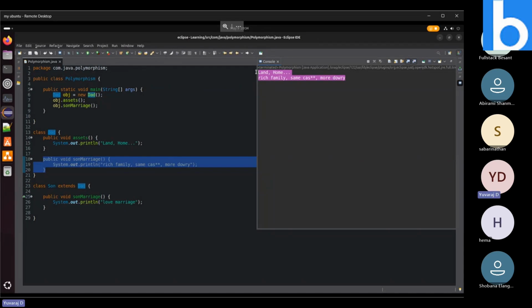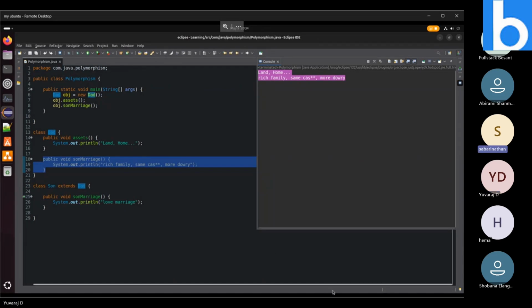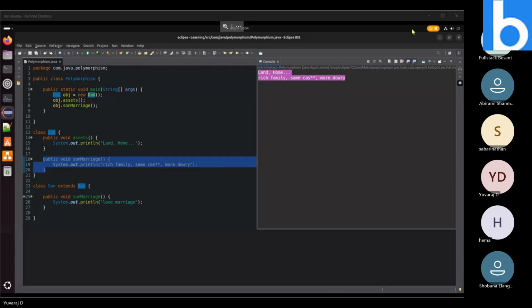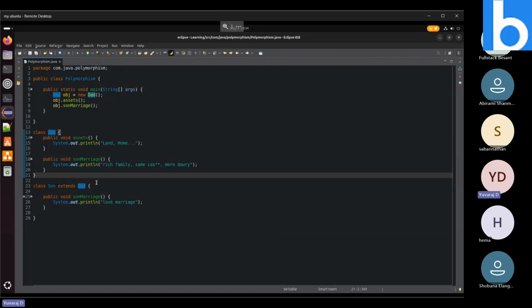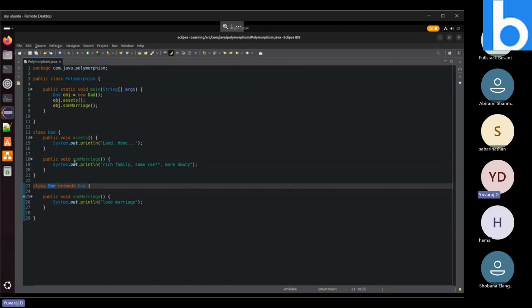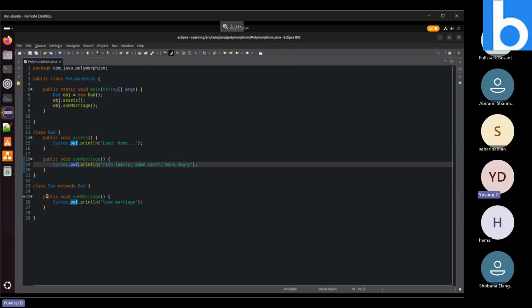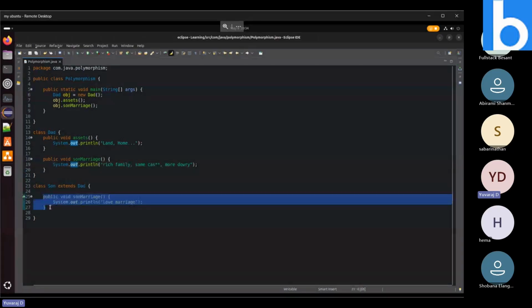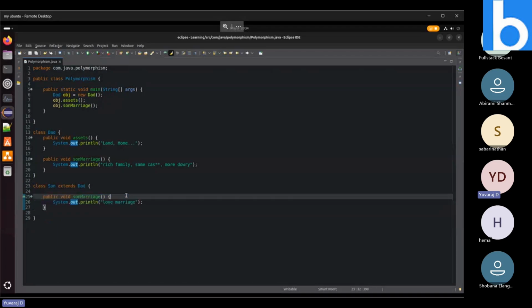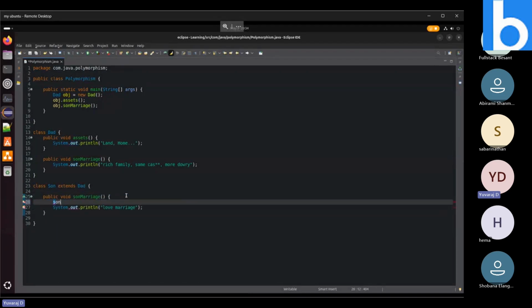Who asked the question? Yeah, but the son also has the authority to access the method, right? Yes, the son has the authority to access the parent's method, but even the son has his own decision. He implemented that particular method and has overridden his father's decision, so the son's wish will come. If you need, you can even call son marriage over here. If you call son marriage here.